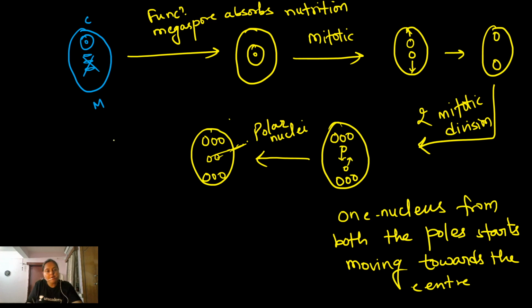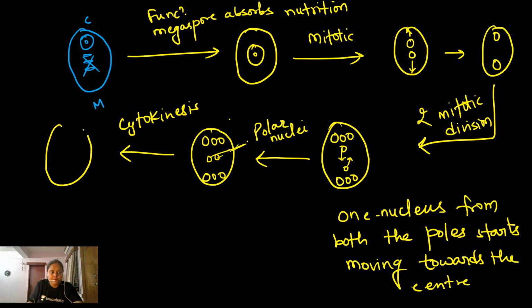Now, students, cytokinesis takes place. As a result, let me mark it very clear. At the chalazial end, three cells are formed, and these three cells are known as antipodals.